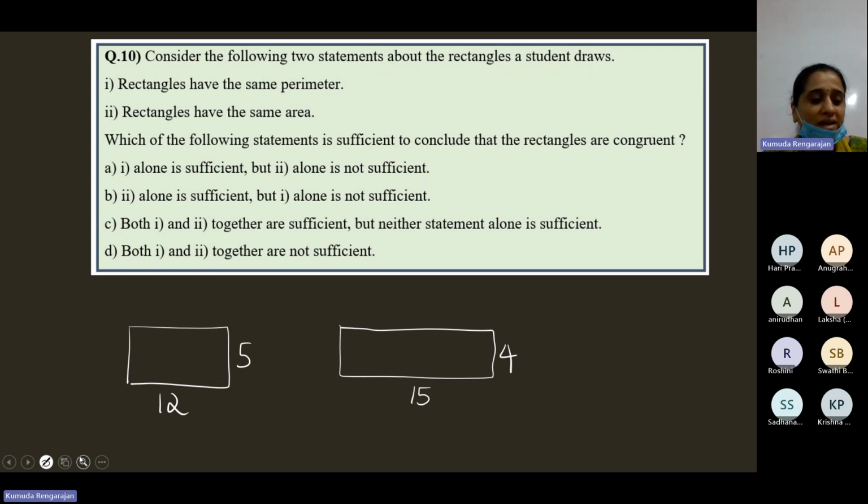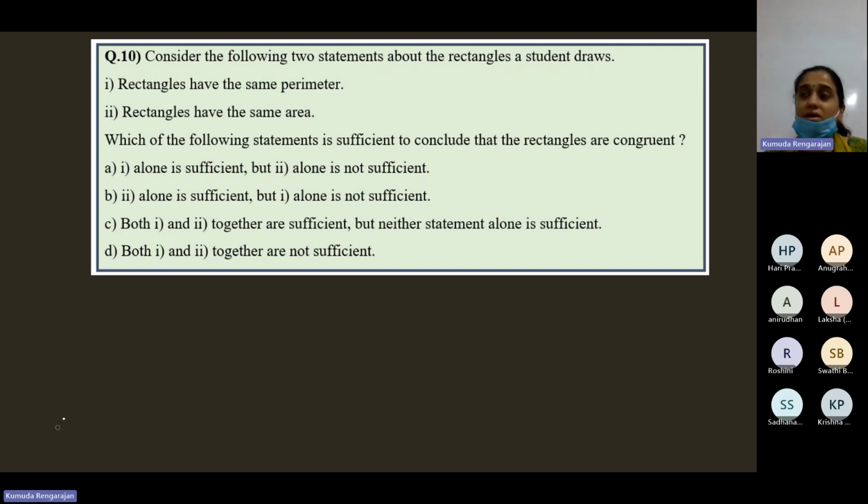So what do we understand? When 2 rectangles have the same area, they may be congruent, but they need not be. Like if the area is 60 square units, it could be 10 6s are 60, 10 is the length, 6 is the breadth. It could be 12 5s are 60, 12 is the length, 5 is the breadth. So they need not be congruent if they have the same area.